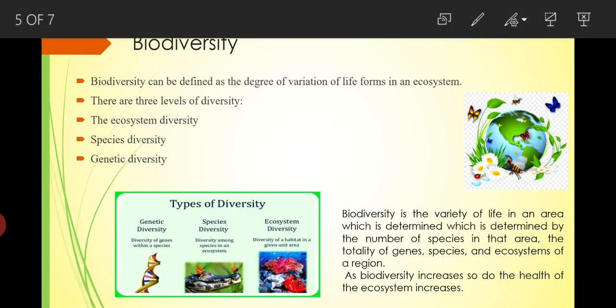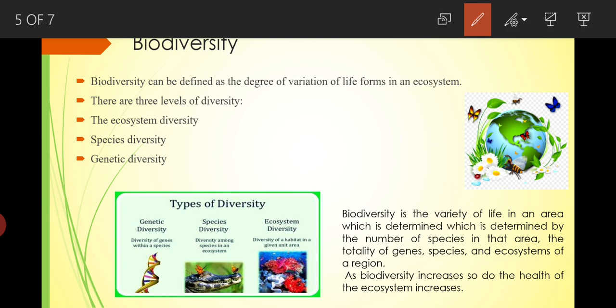Now let's see biodiversity. Biodiversity is a concept that we have been discussing very much, or in everyday life we hear about biodiversity.